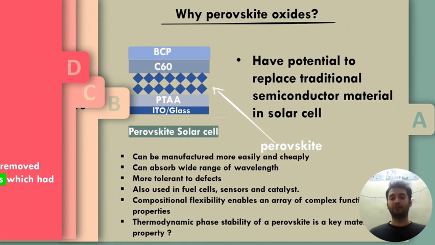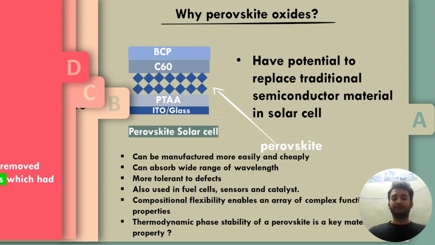We are studying perovskite oxides because they have the capability of replacing traditional semiconductor materials in solar cells. The traditional semiconductor manufacturing of solar cells is costly and a very complex process. But if we replace them with perovskite oxides, then the process becomes simple and also cost effective.